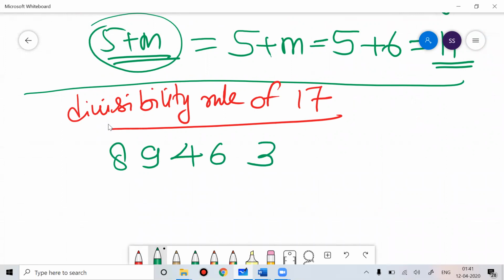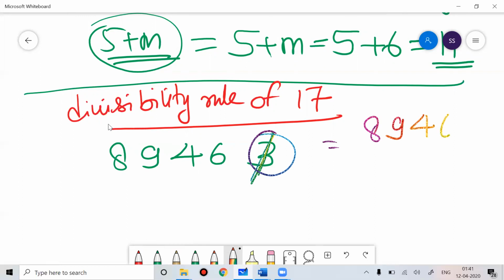So is this number divisible by 17? For 17, what you will do is simply ignore the unit digit. Whatever is your unit digit, ignore it, and write the remaining number. The remaining number is 8946. Whatever was your unit digit, multiply that unit digit with 5. So 3 5s are 15. Subtract 15 from this number, and you will get 8931.